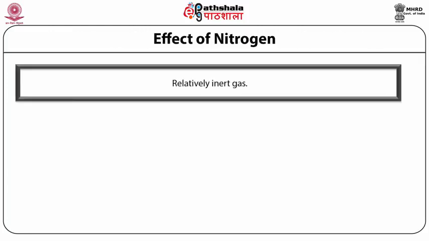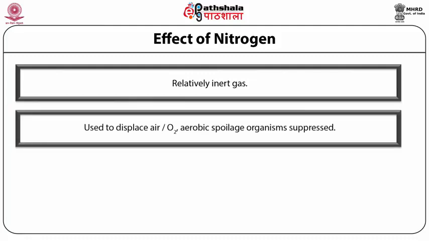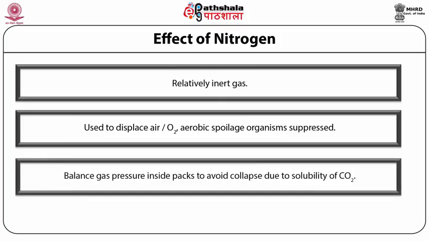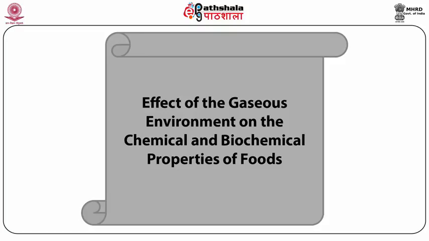Nitrogen is a relatively inert gas. It is used to displace air and, in particular, oxygen from MAP. Since air and consequently oxygen have been removed, growth of aerobic spoilage organisms is inhibited. It is also used to balance gas pressure inside packs so as to prevent the collapse of packs containing high moisture and fat containing foods, that is, meat. Because of solubility of carbon dioxide in water and fat, these foods tend to absorb carbon dioxide from the pack atmosphere. Effect of gaseous environment on the chemical and biochemical properties of food.